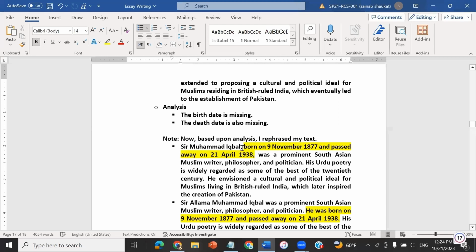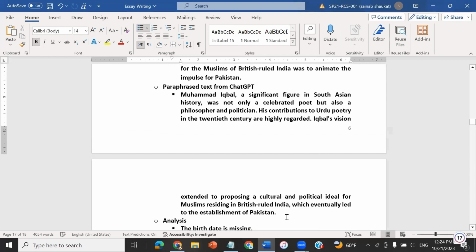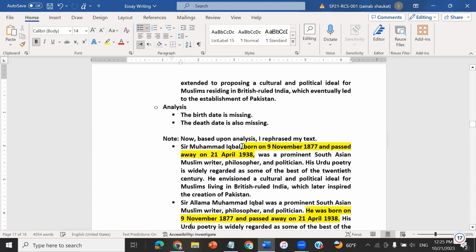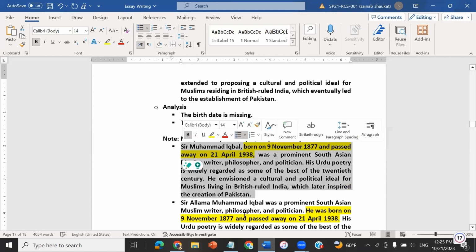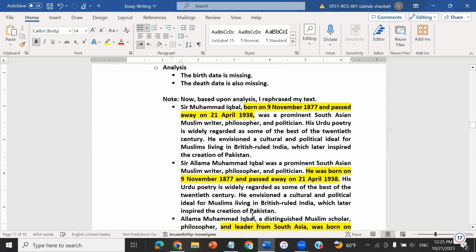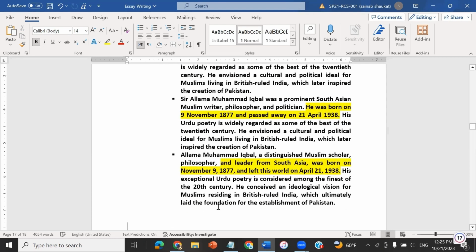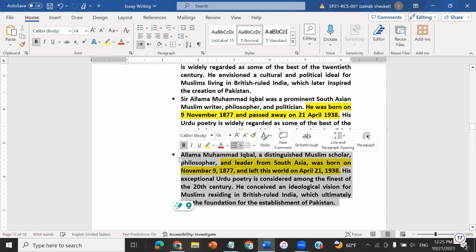So I made some paraphrasing to the sentence structure of the result provided by ChatGPT, and I added my details which were missing in the text given by ChatGPT. This is one paraphrased version I have written. As per my understanding, this is the second one, and this is the third one which I have written. And whatever I feel is good, I'll be going with that.